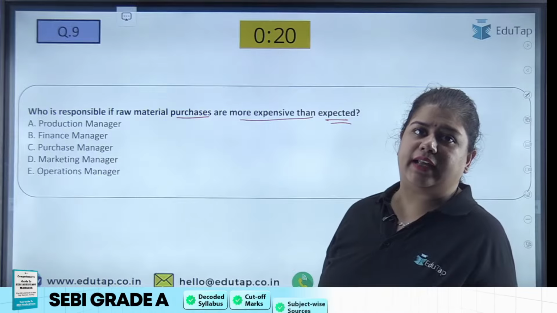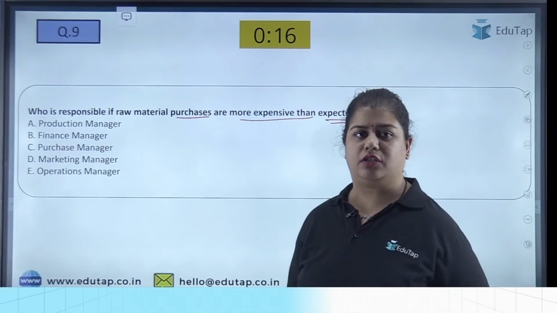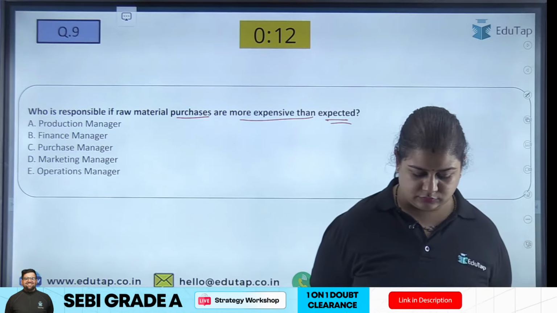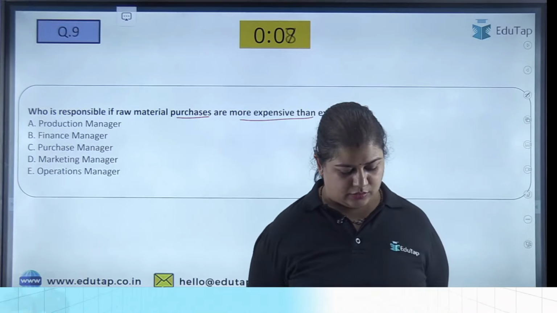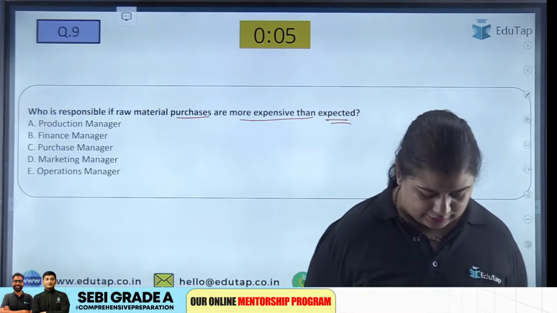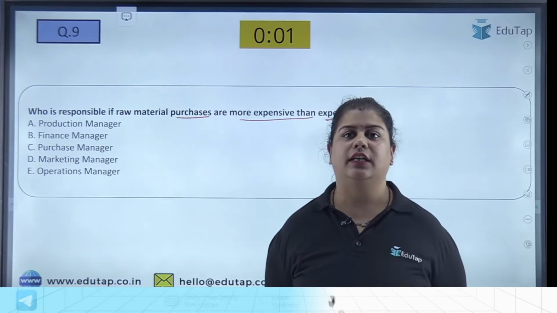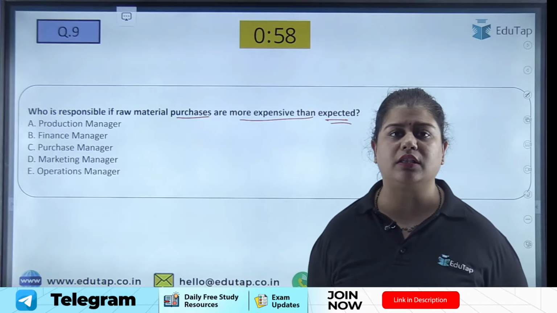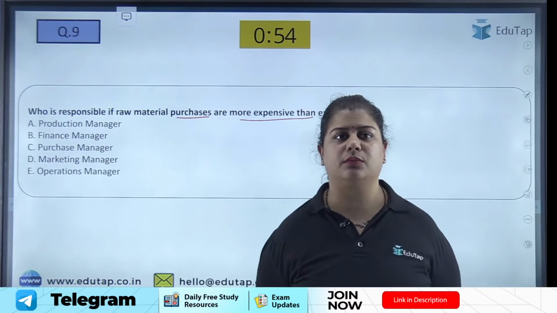Production manager, finance manager, purchase manager, marketing manager, or the operations manager? Who will be responsible? Okay, Himanshu and Arjun both are saying purchase manager. Very good. So the answer is purchase manager. Why? He will be responsible for negotiating the price. He will be responsible, right?